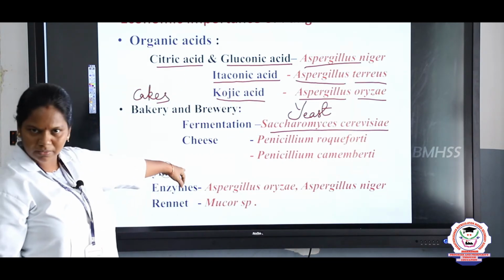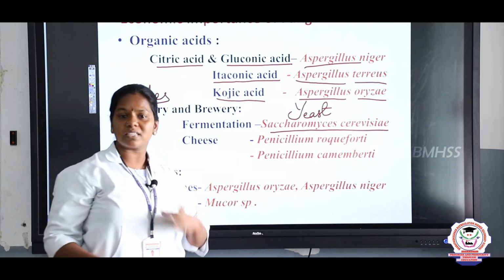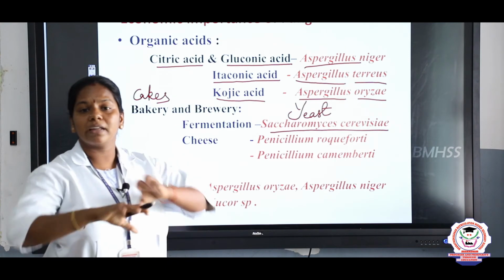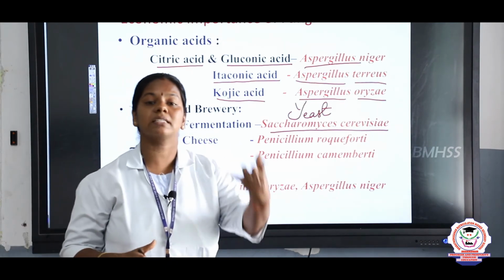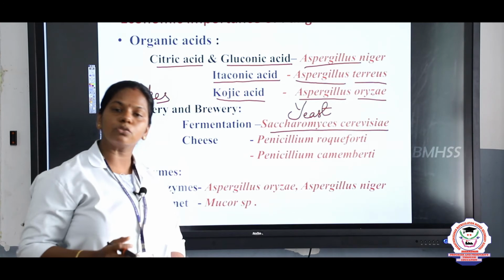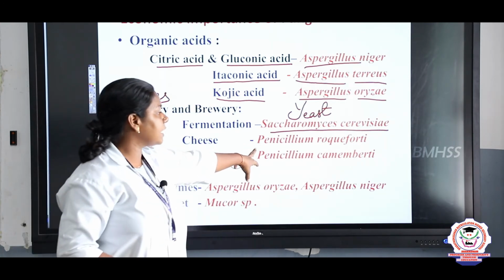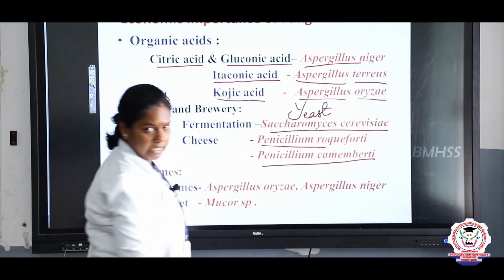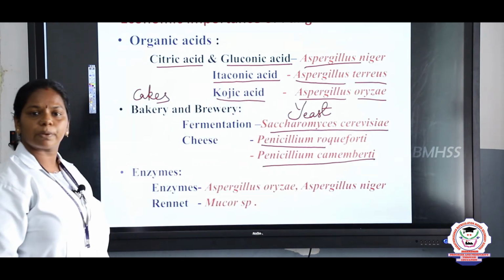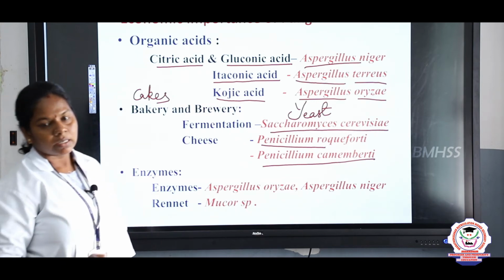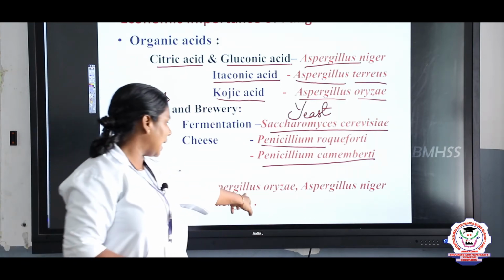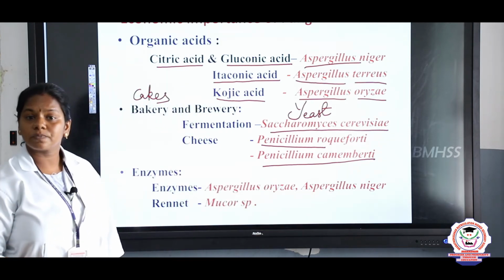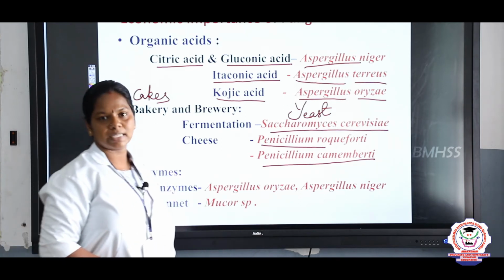And cheese preparation. We can find many holes in the cheese, right, children? They press the cheese for a long time and they allow the fungus to form. It enhances the taste of the cheese. The fungus used in cheese making is Penicillium roqueforti and Penicillium camemberti, right? Next, it is also used in the preparation of enzymes. What are the fungus used in the preparation of enzymes? Aspergillus oryzae, Aspergillus niger, and the enzyme rennet is derived from the Mucor species, right?